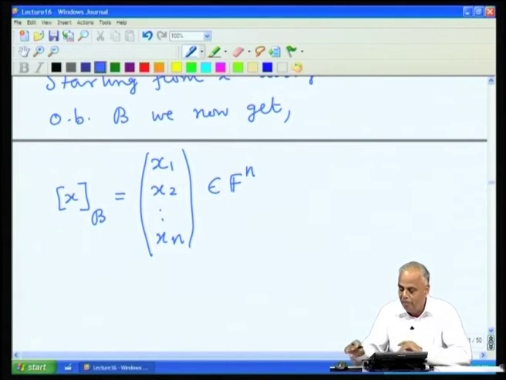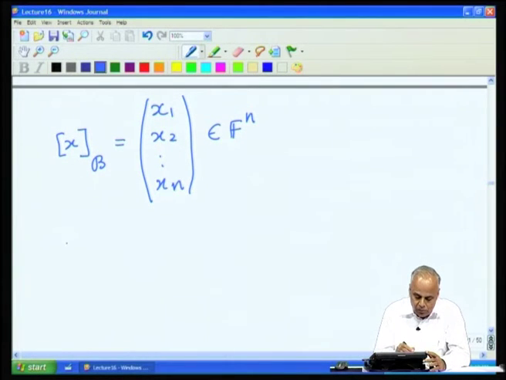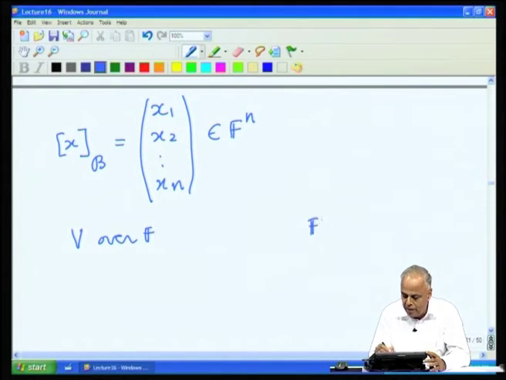So, starting from an n dimensional vector space V, any vector x can be converted through an ordered basis to a vector in Fn. On the one hand we have the vector space V over F, then we have this Fn.